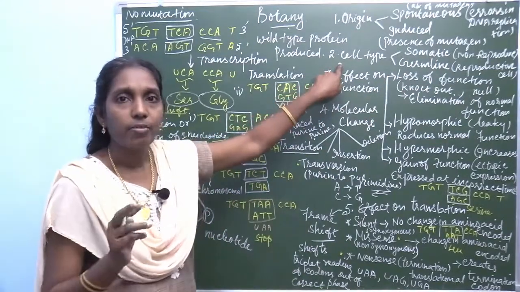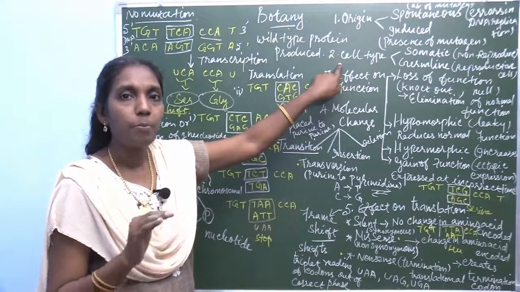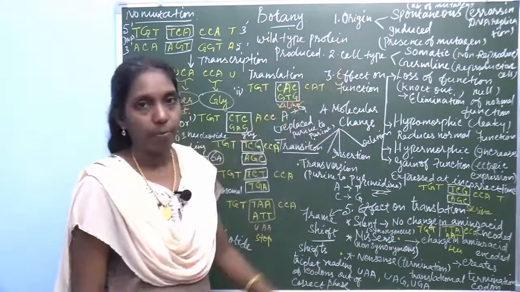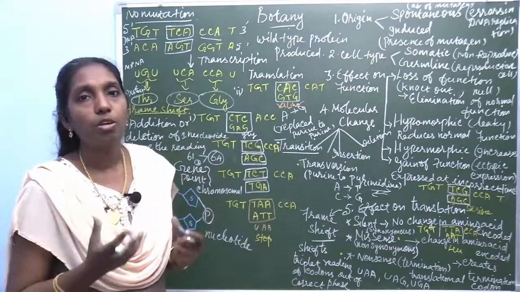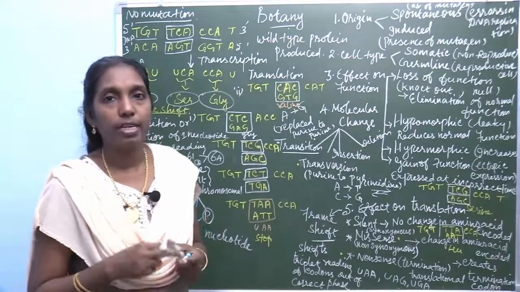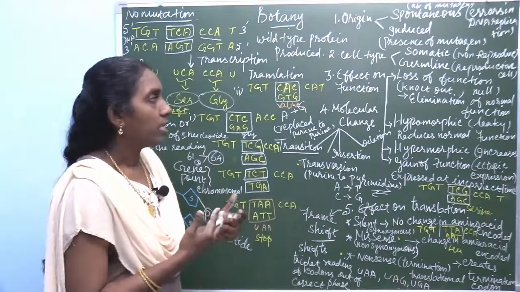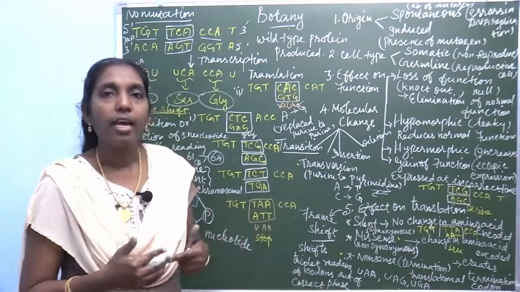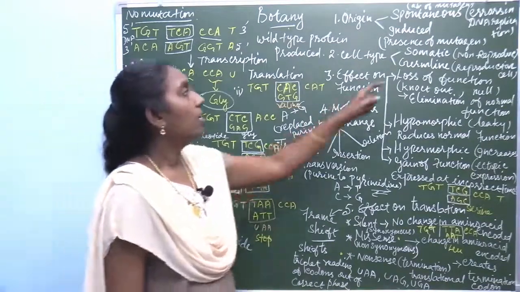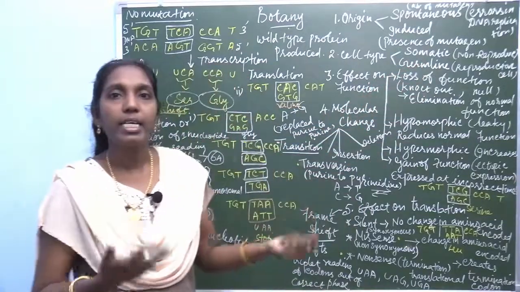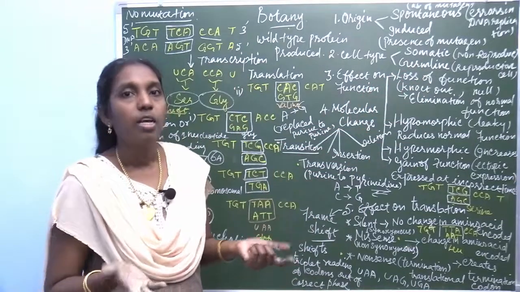Then the second classification of gene mutation is based on the nature of the cell type. You know there are two different cells: body cell, that is somatic cell, and germline cell. The somatic cell is a non-reproductive cell.